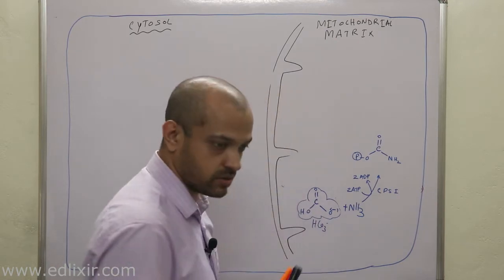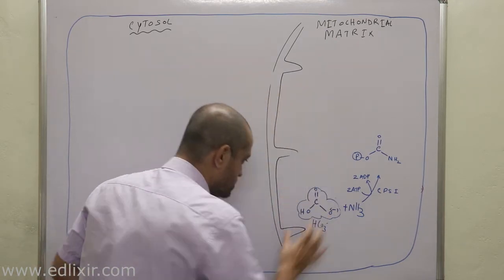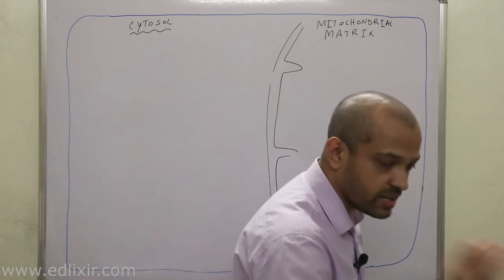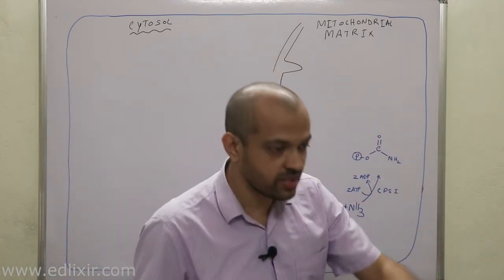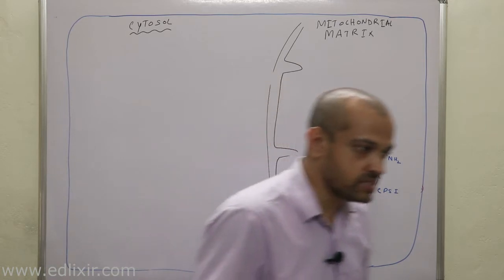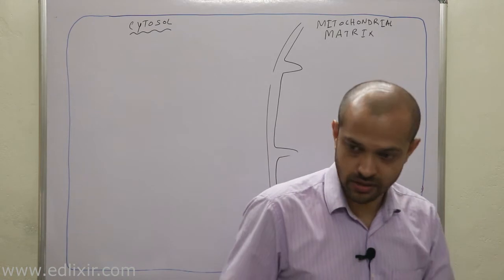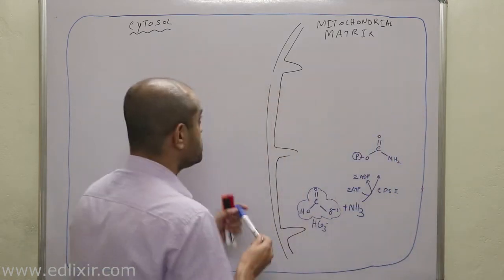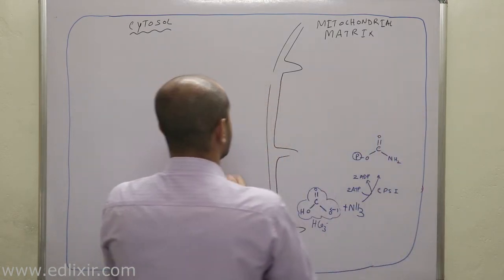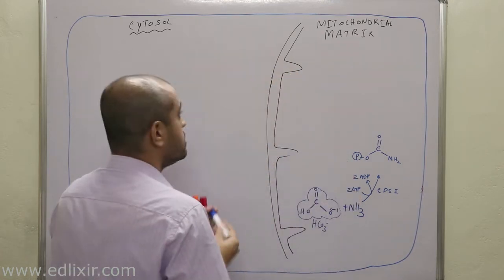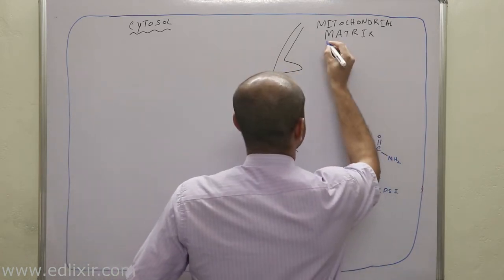It's an amino acid. I am drawing the ornithine amino acid. You will have to tell me what type of amino acid it is, whether an acidic amino acid or a basic amino acid. Suppose this is your ornithine.